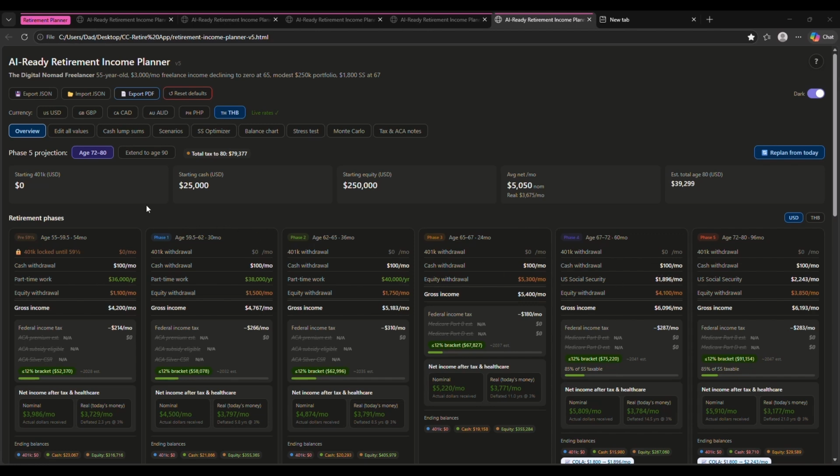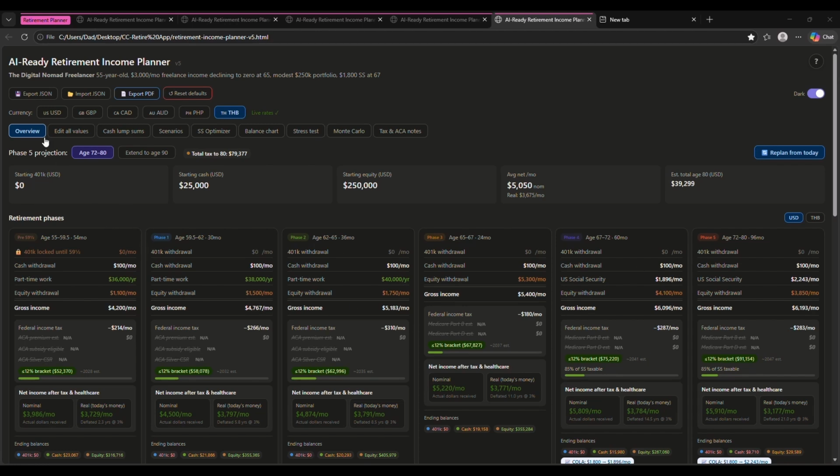The goal of this person is to see how much they have to spend on a monthly basis from the age of 55 all the way up to 80. Of course, this could be extended to the age of 90 as well by clicking this button, at which point some further tweaking of these numbers would need to happen.